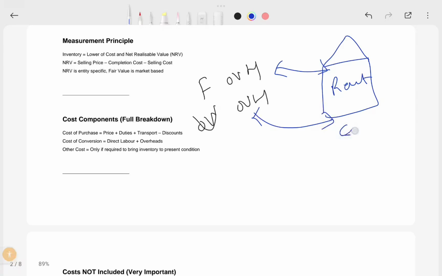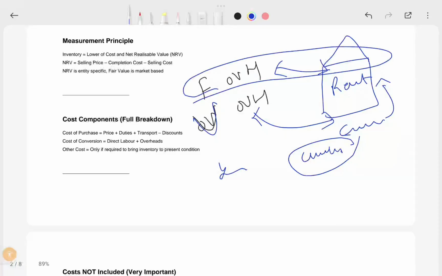Variable overhead means electricity. Electricity used for the factory depends on the units you used for the factory, that would be variable overhead. So this variable cost you can calculate by the number of units, but the fixed overheads are the same for every month. And also some fixed costs are there.